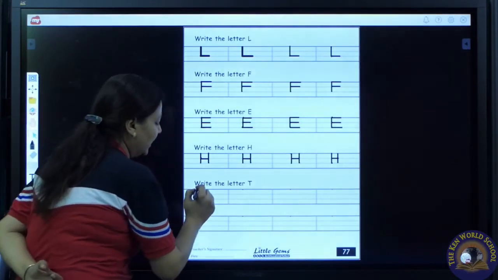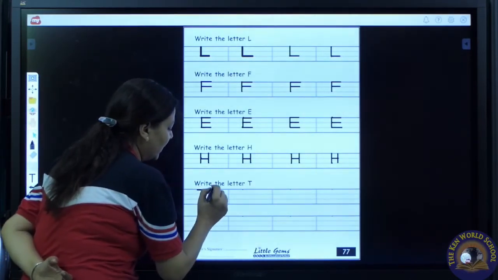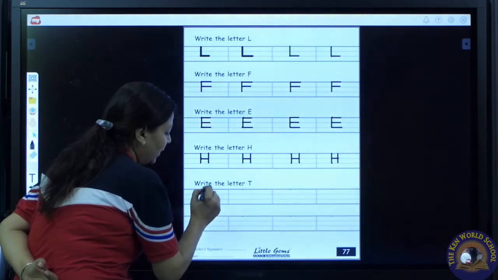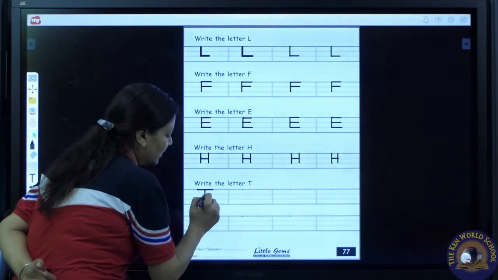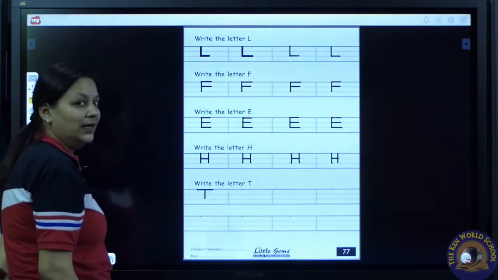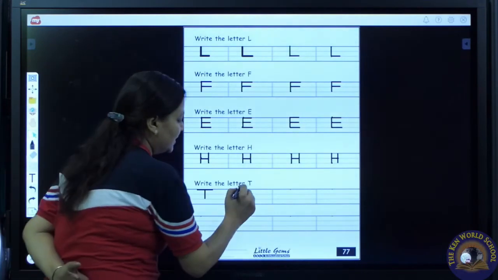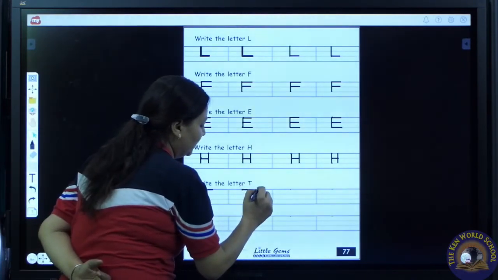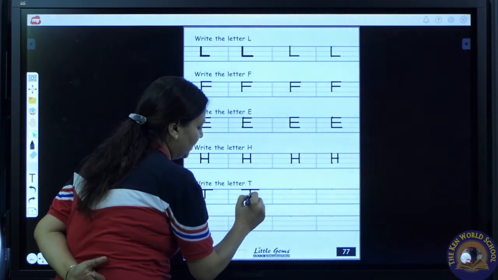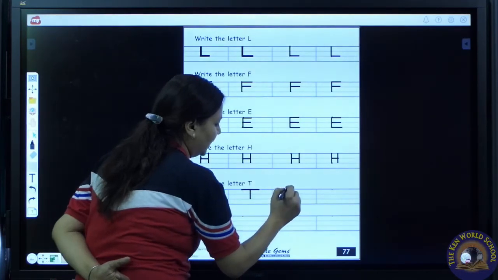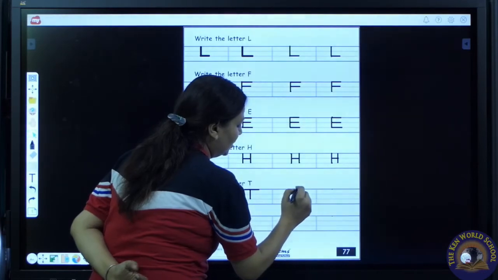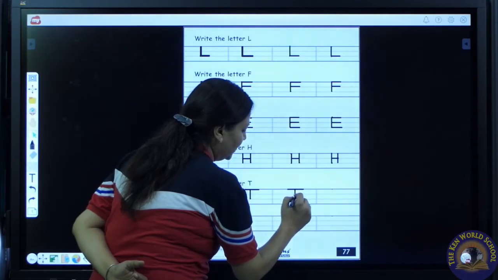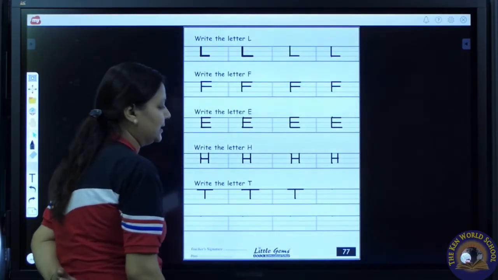Now we are going to write letter T. Draw a sleeping line on the top line. From the center of the sleeping line, we will draw a standing line. T. Draw a sleeping line. From the center of the sleeping line, draw a standing line. T. Draw a sleeping line. From the center of the sleeping line, draw a standing line. T.